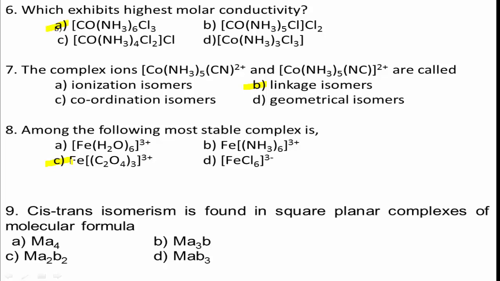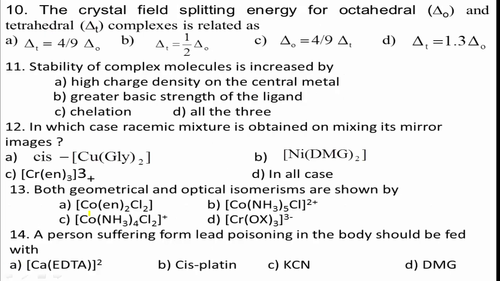Remember, cis-trans isomerism is found in square planar complexes of molecular formula Ma2b2. It is one of the theoretical questions. Therefore, the correct answer for this question is option C.